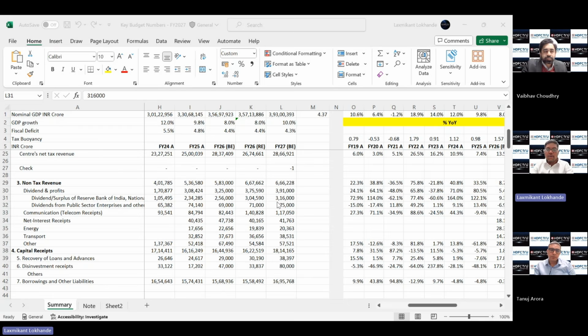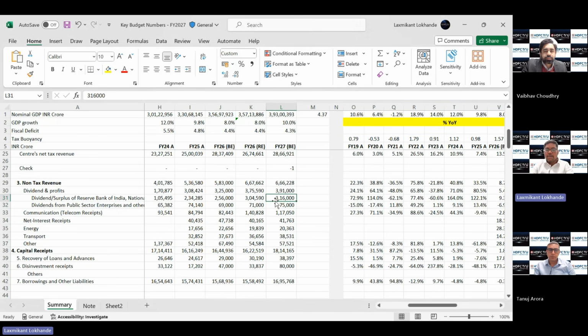RBI invests into government bonds, and obviously they receive a coupon on that. That is another major source of revenue. So this number of, say, 2.7 to 2.9 lakh crore, that kind of looks reasonable. Last year in FY26, that number was 2.7 lakh crore. So this number is not very far off from the FY26 figure. So this number again looks achievable.